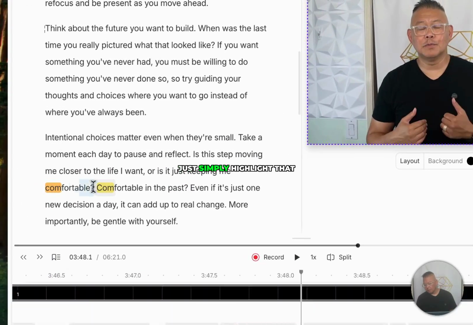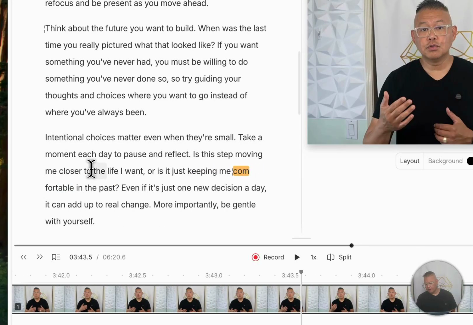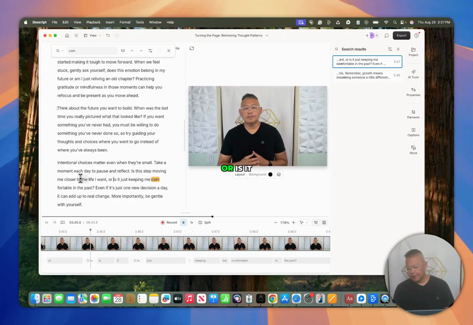So I'm going to just simply highlight that and hit delete on my keyboard. So now when I play it, the life I want, or is it just keeping me comfortable in the past?